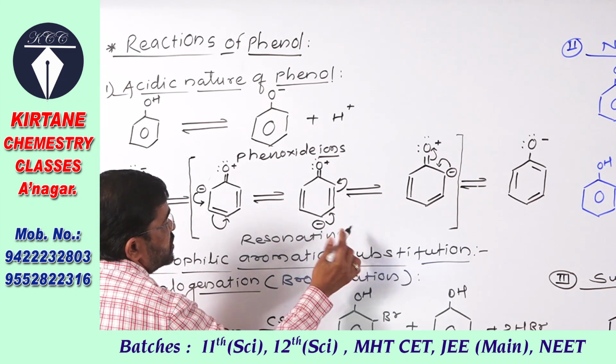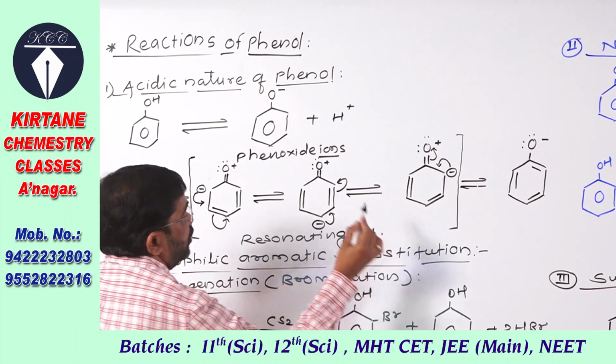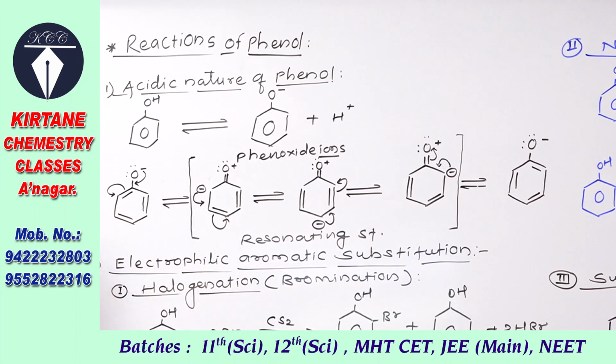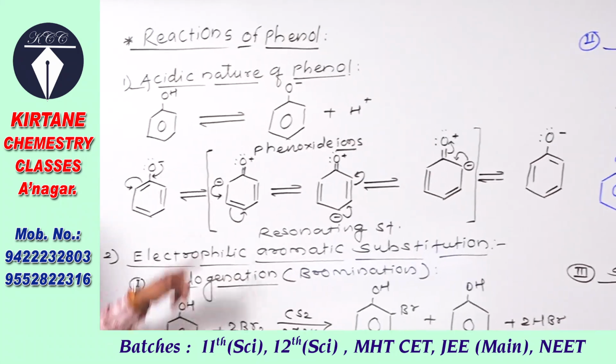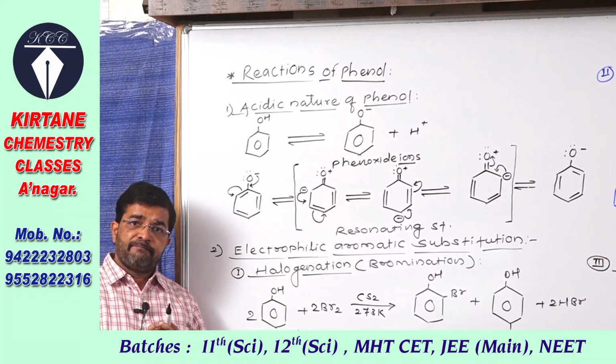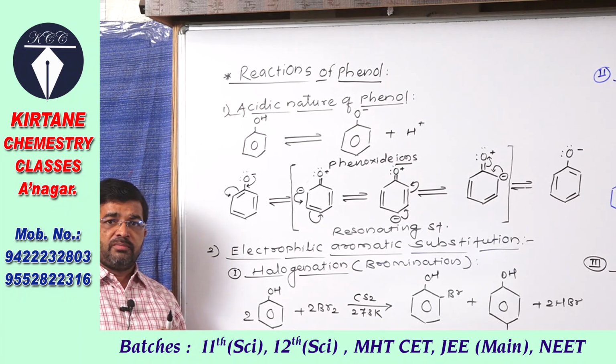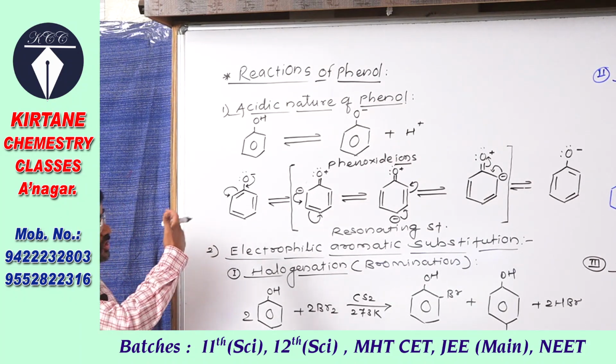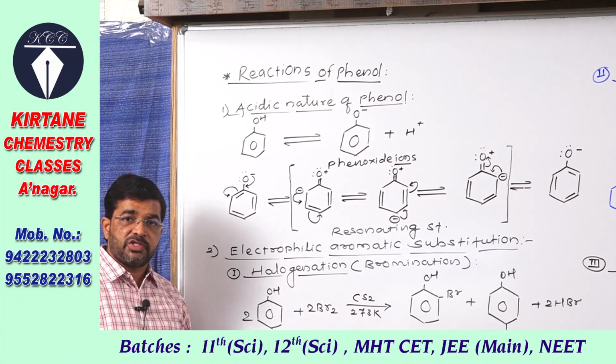Due to the formation of resonating structures, these phenoxide ions are stabilized and they can produce free H plus ion, hence it shows the acidic character. In the same way, in the case of phenol also, the resonating structures or resonance forms are like this.